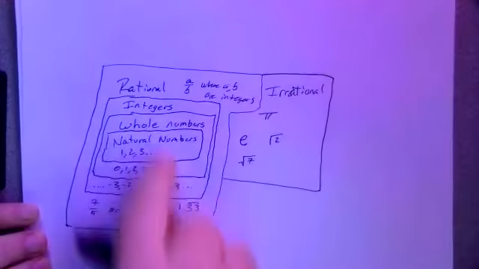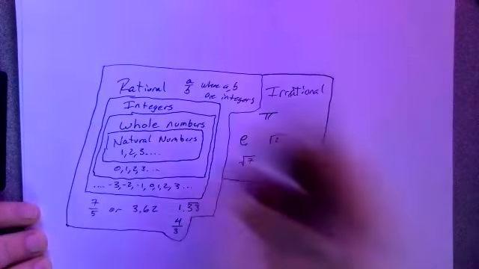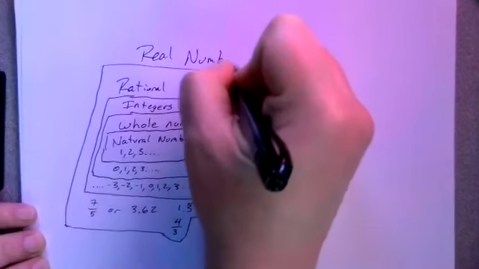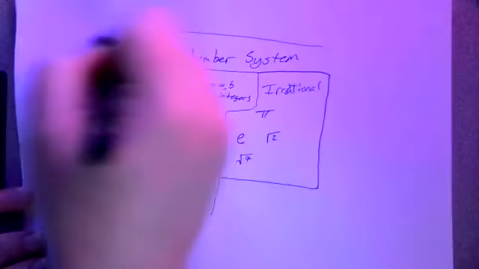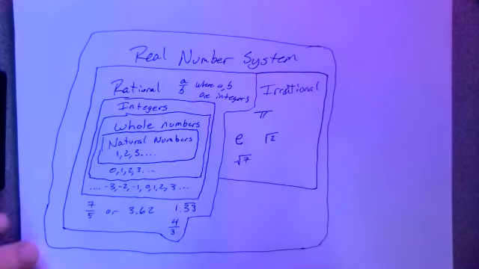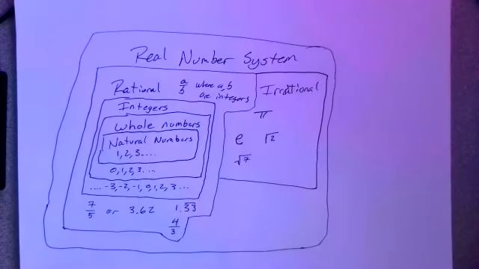Collectively, all of these numbers could fit somewhere on a number line, and we call that the real number system. So everything here is considered to be a real number. And that's going to be important for what we're going to learn about next.